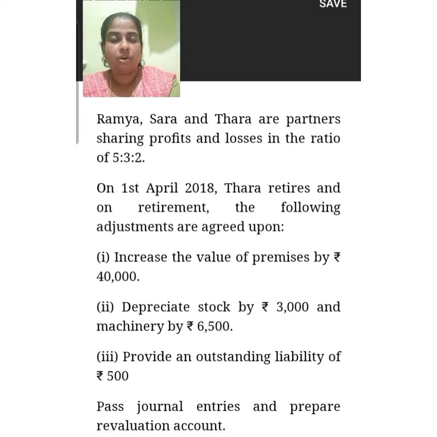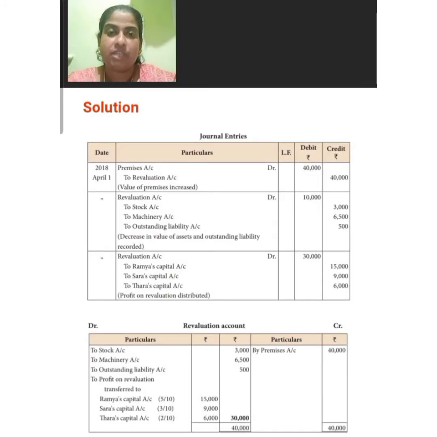After entering all these transactions, find out the closing balance. If there is any profit, that profit should be recorded on the debit side, and it should be shared among the partners. After entering all these transactions in the revaluation account, there is a total of 40,000 on the credit side.